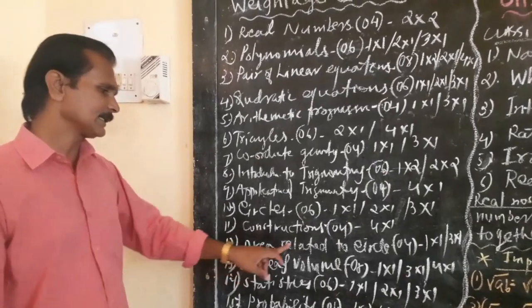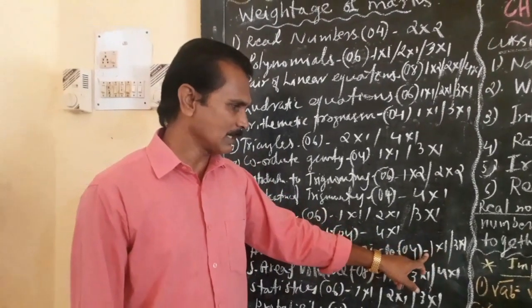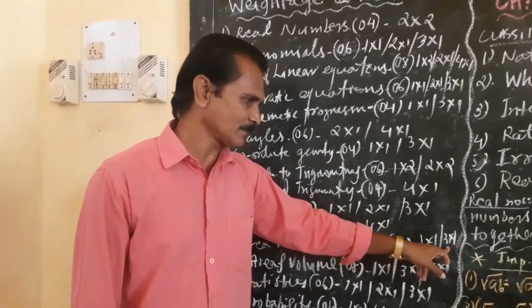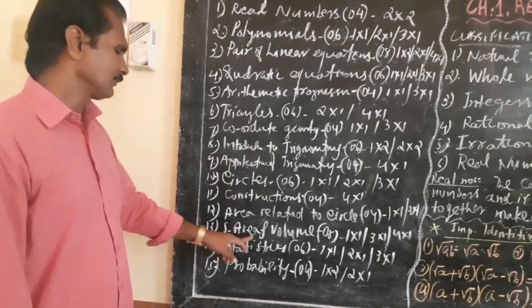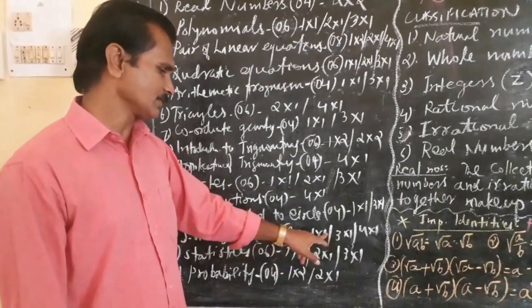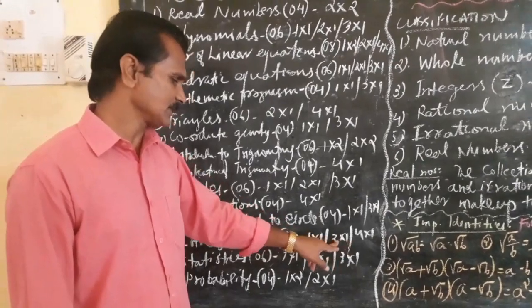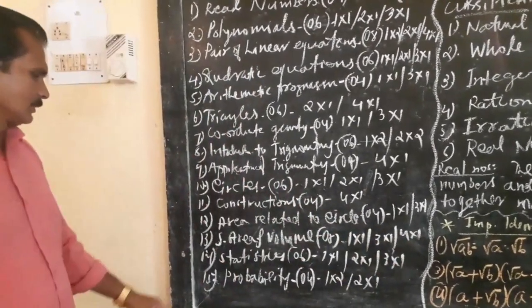Chapter 12, areas related to circles. 4 marks, 1 question which carries 1 mark, 1 question which carries 3 marks. Then 13, surface areas and volumes, 8 marks will be there. 1 question which carries 1 mark, 1 question which carries 3 marks, 1 question which carries 4 marks.